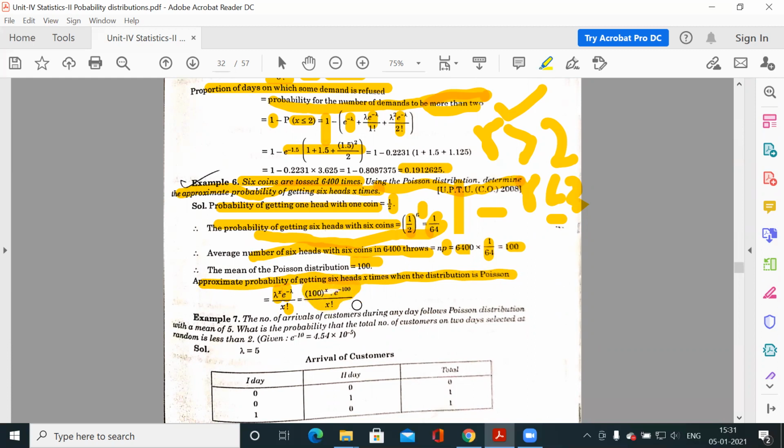Whenever you have to know the probability of getting 6 heads 100 times, you substitute 100 for x. Similarly, if you have to know the probability of getting 6 heads 25 times out of 6400 trials, you substitute 25.